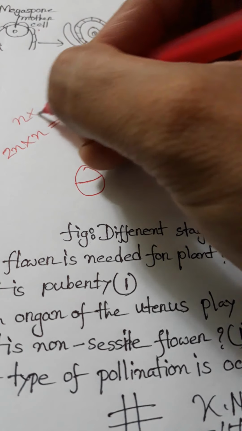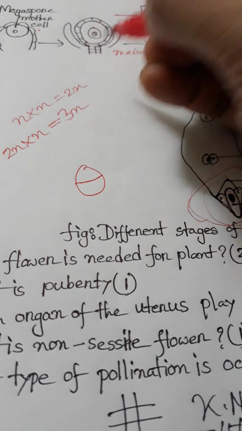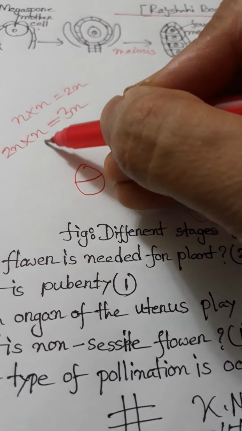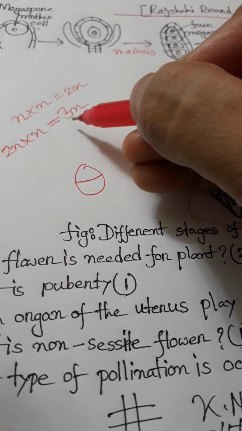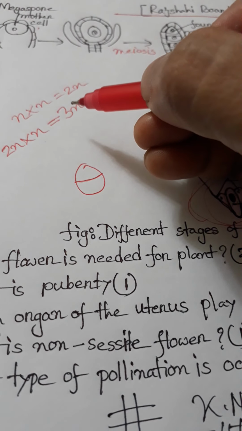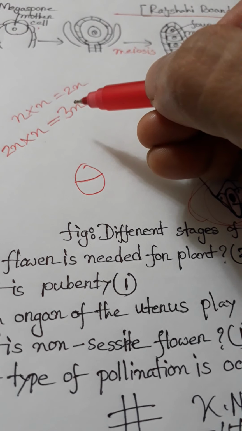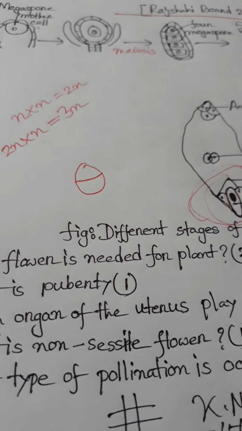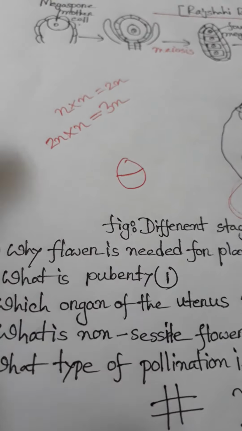The male gamete and female gamete fusing make 2n, that is known as fertilization, and the secondary nucleus and male gamete fuse to make 3n. So this is triploid, 3n. As the seed germinates, a complete sporophyte is developed. Thus, the female gametophyte and male gametophyte play an important role in the formation of embryo and endosperm.